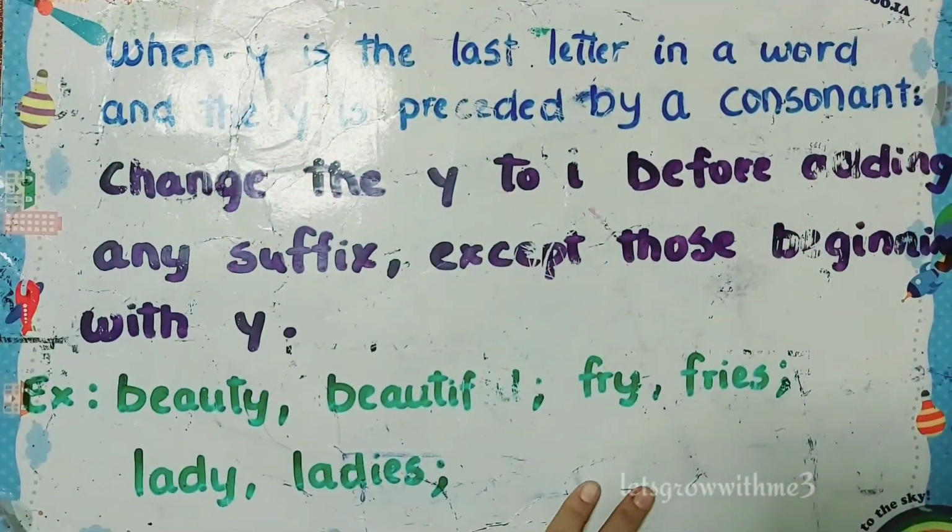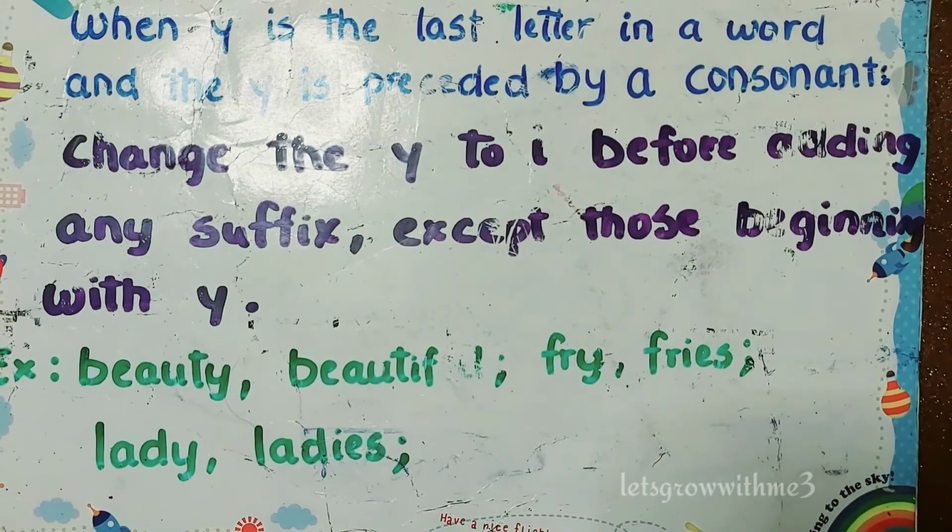Next rule. When Y is the last letter in a word and the Y is preceded by a consonant, change the Y to I before adding any suffix except those beginning with Y. It looks complicated, but it's so simple. We just need to change Y to I if the last letter of a word is Y and the Y is preceded by a consonant. We shouldn't make this change if our suffix's first letter is Y.